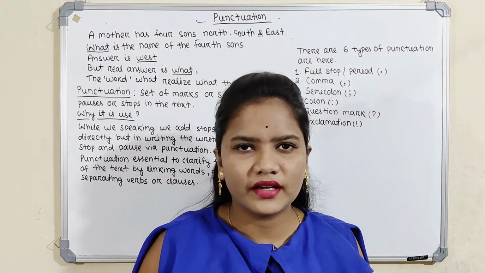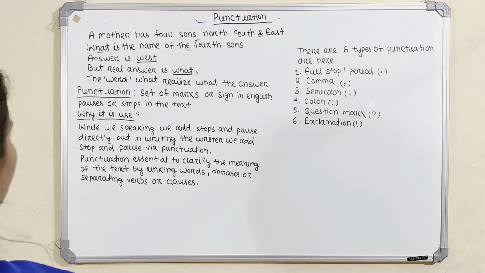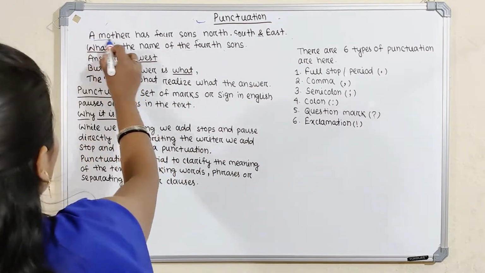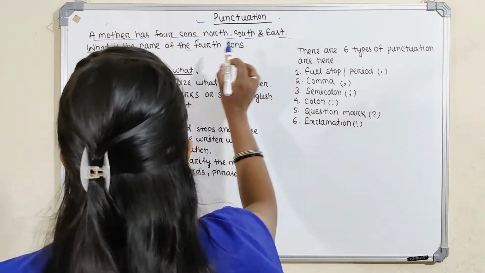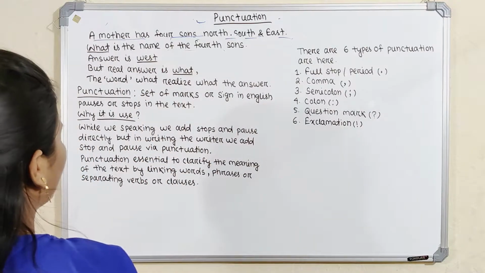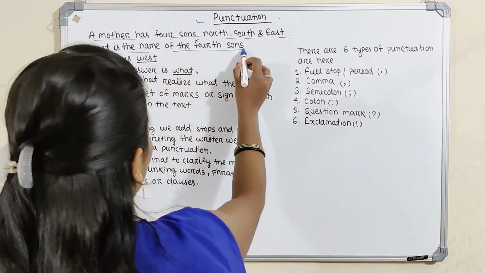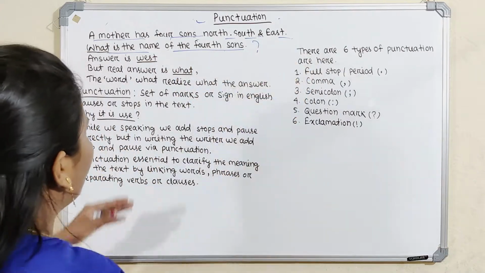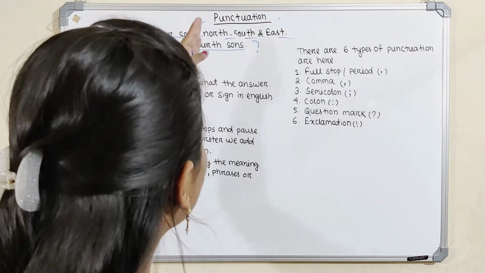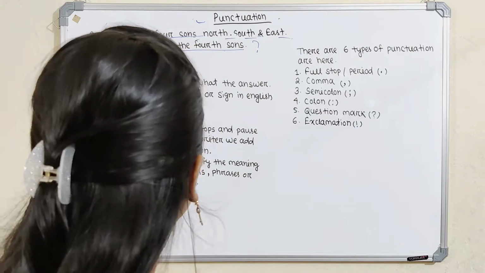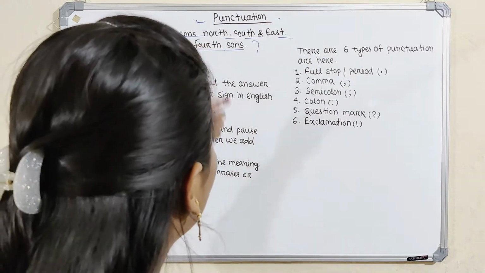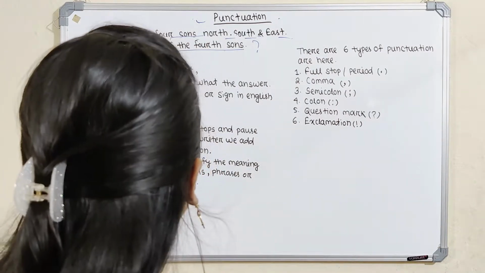So today we will be learning. I will start the class with an example. A mother has 4 sons: north, south, east, and I will ask you a question: what is the name of the 4th son? It is the question mark. We all know north, south, east, and one is west, and we can all say the answer is west, but not at all.